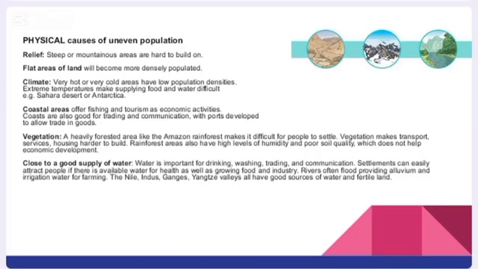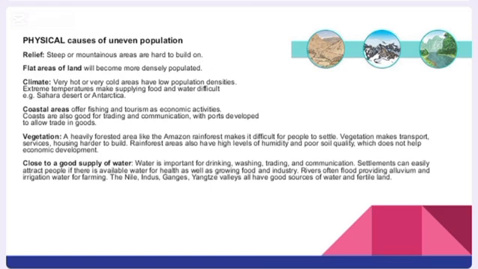Physical causes. Relief. Steep or mountainous areas are hard to build on. Climate. Very hot or very cold areas have low population densities. They make supplying food and water difficult. Coastal areas offer fishing and tourism as economic activities. Coasts are also good for trading and communication, with ports developed to allow trade in goods.